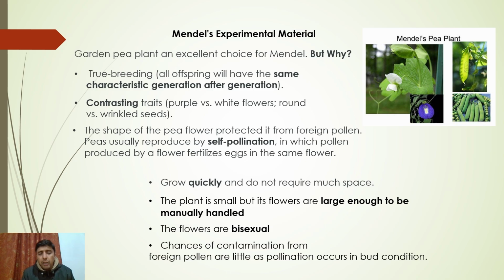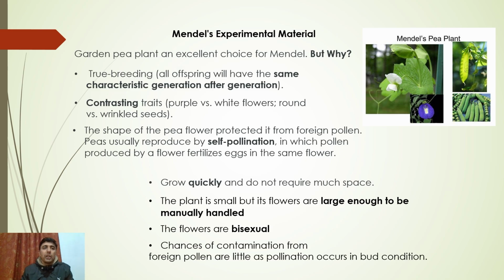First and foremost, it was true breeding, meaning the offspring had the same characteristics generation after generation. For example, if you wanted to follow any trait, the trait remained consistent throughout several generations. There was no variation in the trait from one generation to the next. This is very important when you're studying genetics. If the change is naturally occurring, how will you study genetics? Something has to remain constant. Moving on, it has contrasting traits. When you are studying genetics, how will you study it?